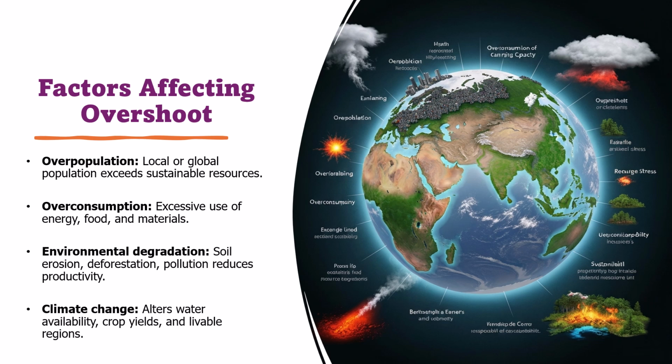Finally, climate change disrupts water availability, crop yields, and habitable areas. Together, these factors can push population beyond sustainable limits, highlighting the urgent need for responsible consumption, environmental protection, and policies that balance human needs with the planet's capacity.